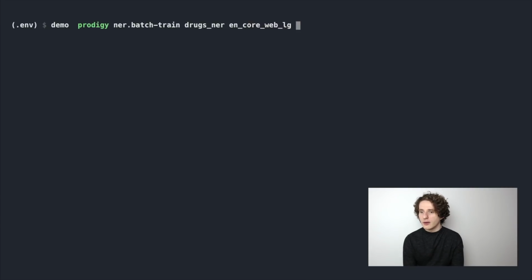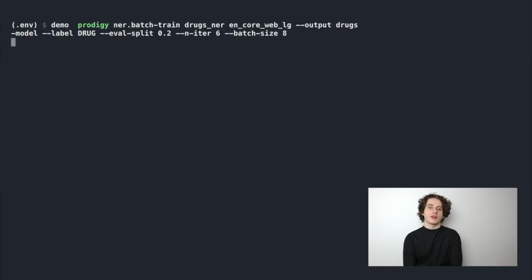Then we set our output directory, drugs-model, the label that we're going to be training, DRUG, and then we can also set what portion of the data we're going to use as the held out set to produce accuracy statistics, and the batch size that we're going to be training from. And we'll just train for 6 iterations at this point. So in other words, we'll pass over the data 6 times, randomly shuffling it before each pass of the data.